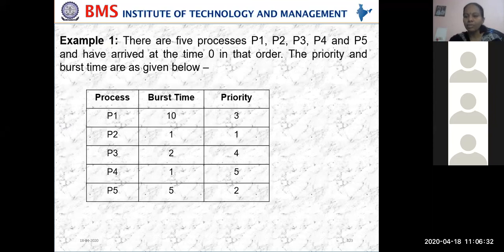I'm stressing this: one algorithm and one example, 100% I guarantee you one will be there in your final exam. I'm speaking about the final exam. Out of the scheduling algorithms, any one will be compulsory.